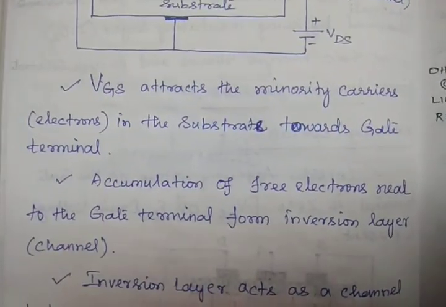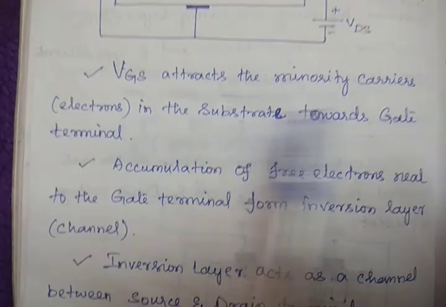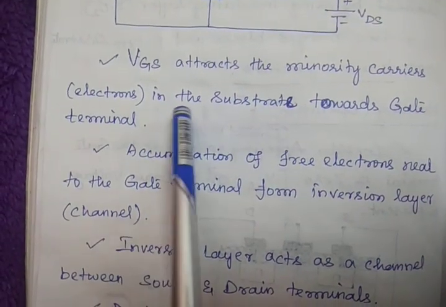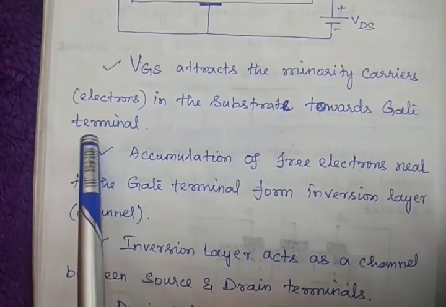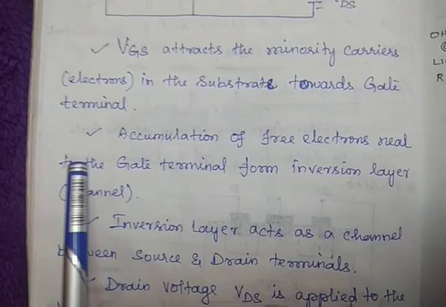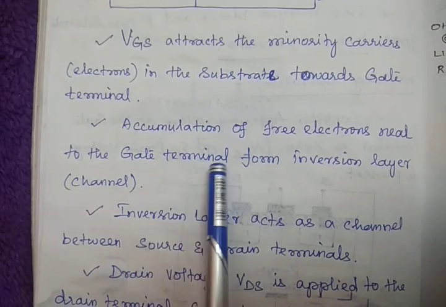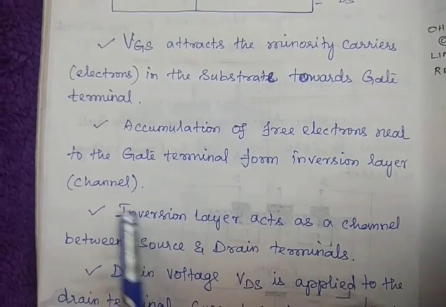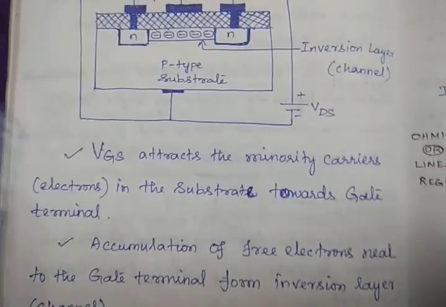VGS attracts the minority carriers, that is electrons in the substrate, towards the gate terminal. Accumulation of free electrons near the gate terminal forms the inversion layer, that is the channel, as I already told you.